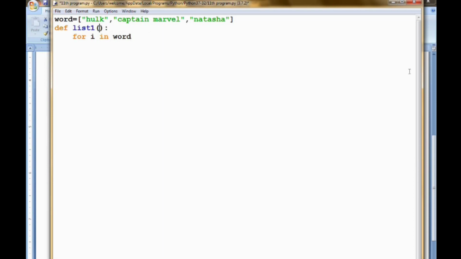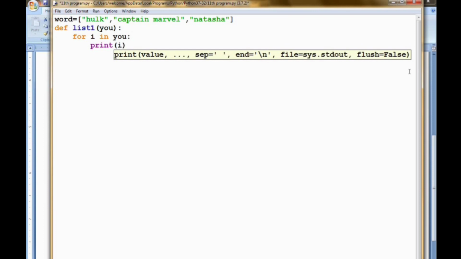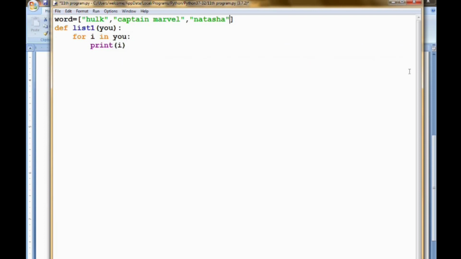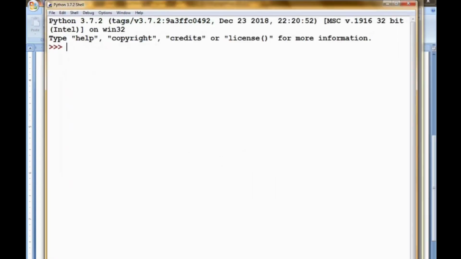Now I am going to pass these 3 words into a function. For that I am passing a variable, an argument I need to pass. Let the argument be u. So for i in u, I am printing i. First I need to call the function. For that we have given the name list1, and while calling I am giving an argument. The argument is a list, so word. Now I am running the program. Let's see what happens.